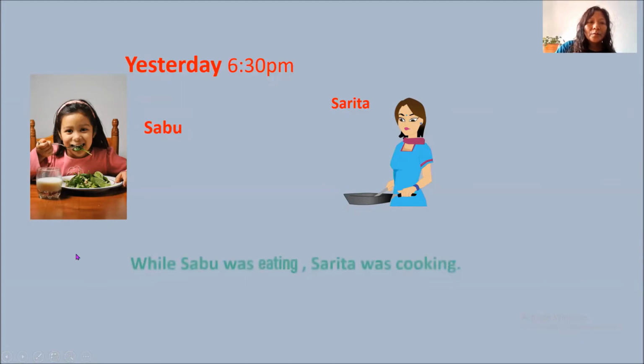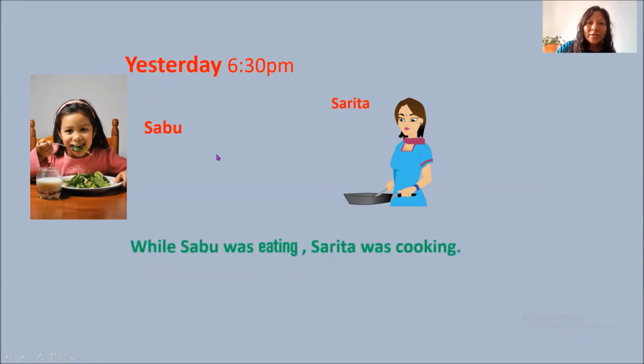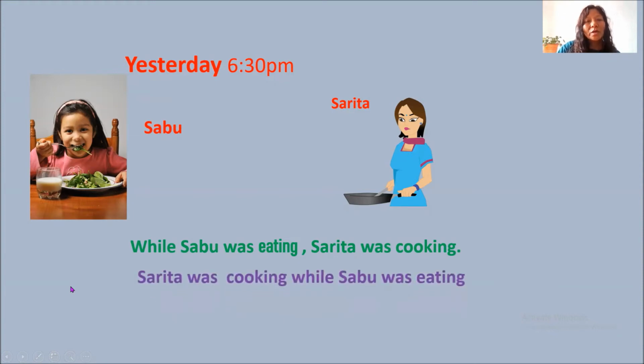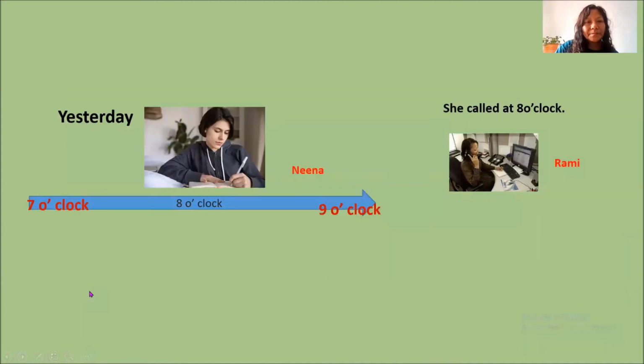Shabu was eating, and at the same time Sarita was cooking. So we can say while Shabu was eating, Sarita was cooking, or Sarita was cooking while Shabu was eating. So we can use while in this case. And both sentences are in past continuous tense, right?